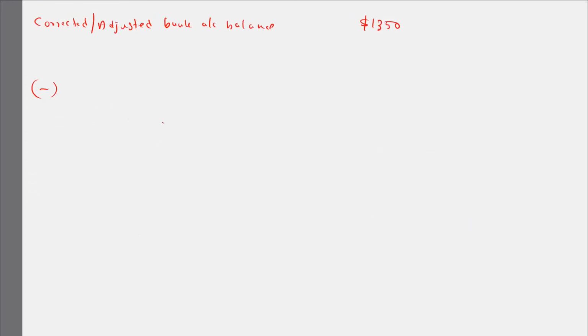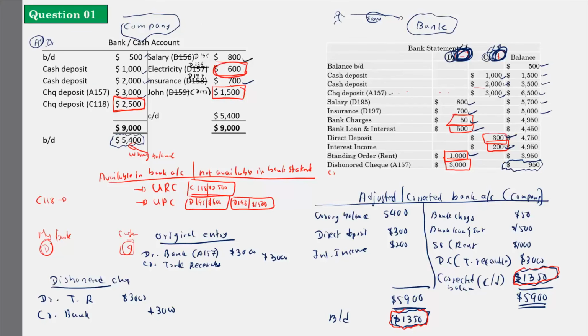Here I have deducted 600, and here I have deducted 1500. So in total I have deducted 2100. These 2100 are checks I have given to the relevant people. They have not taken the money from the bank yet, because they will take the money when they want, right? If that reduction has not happened, you have to add it back.